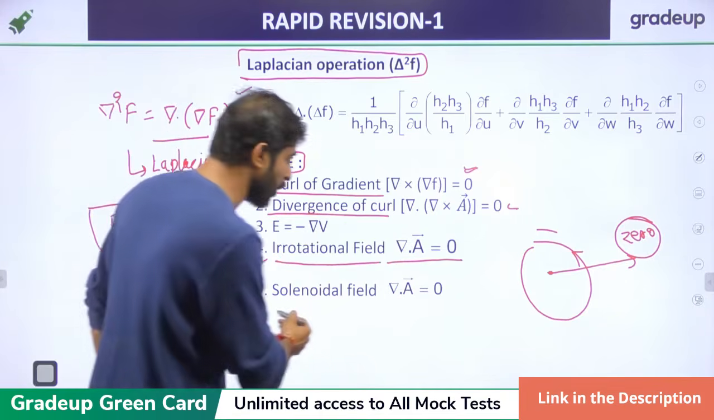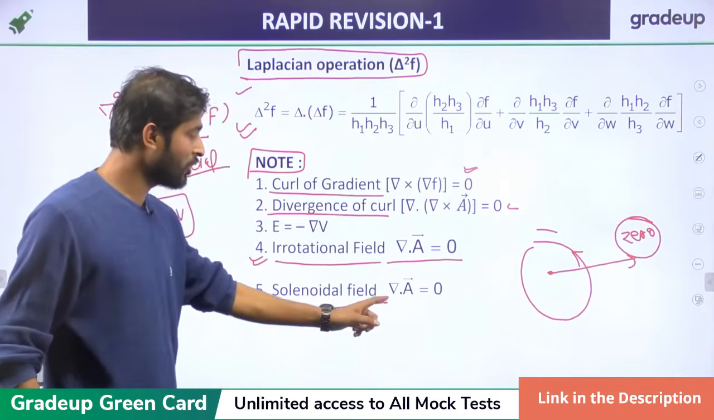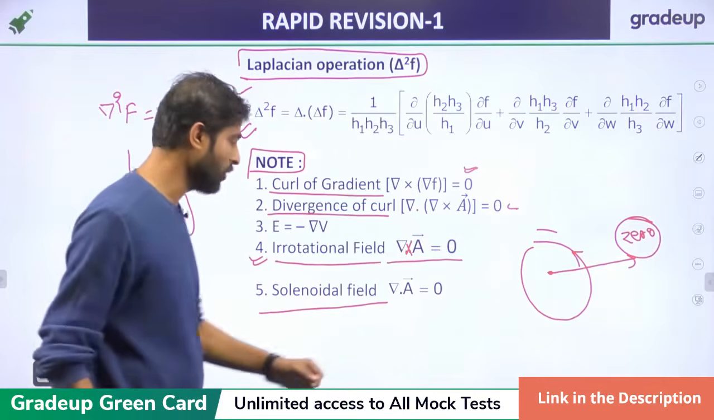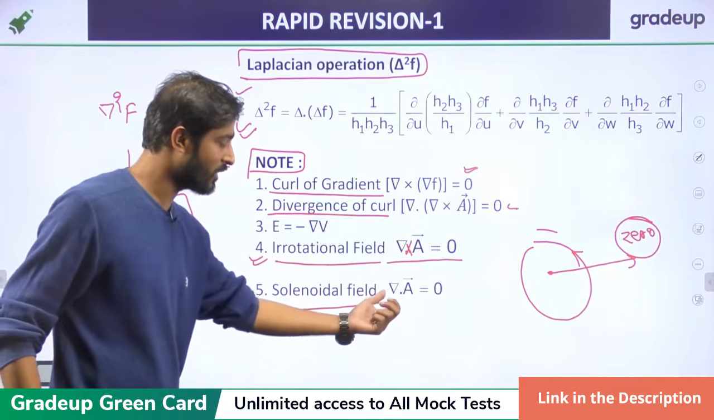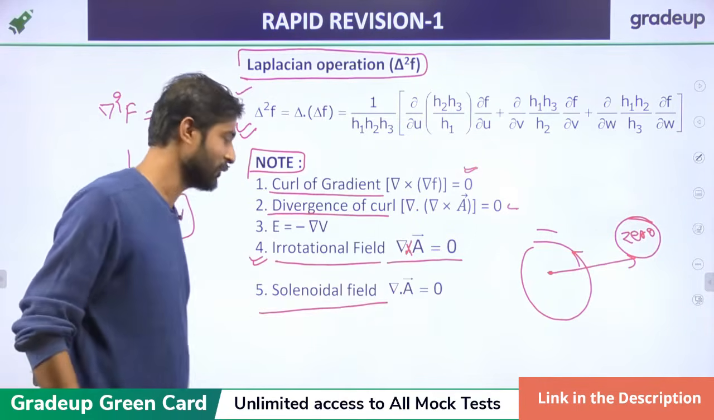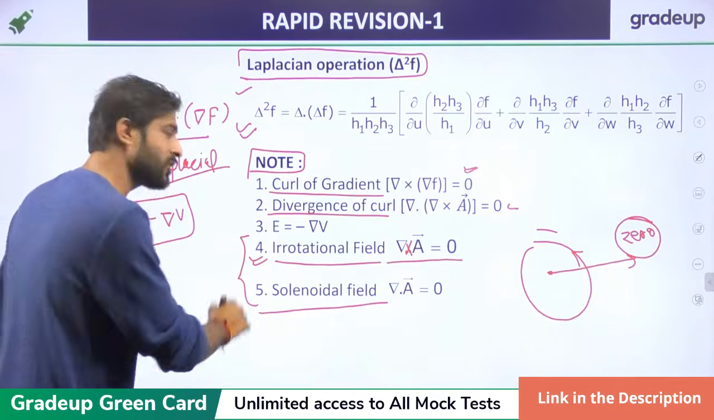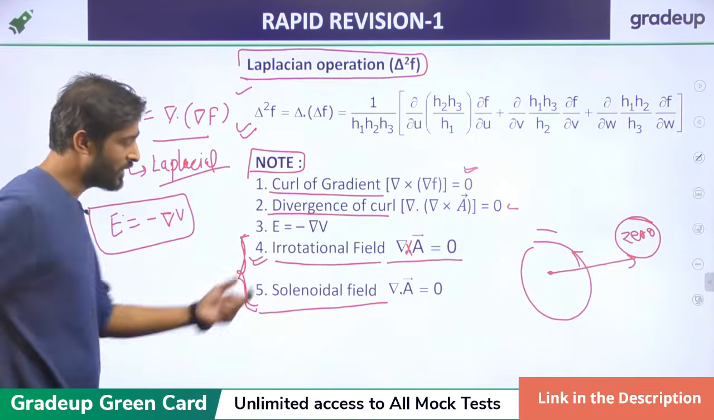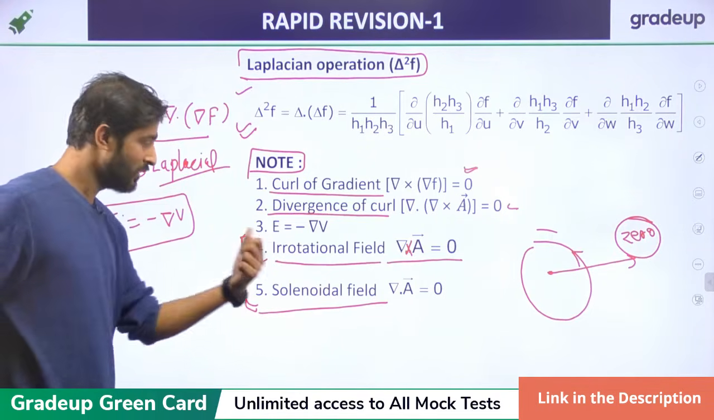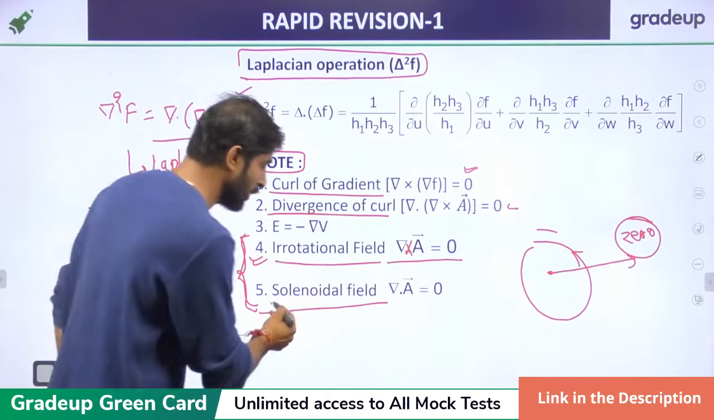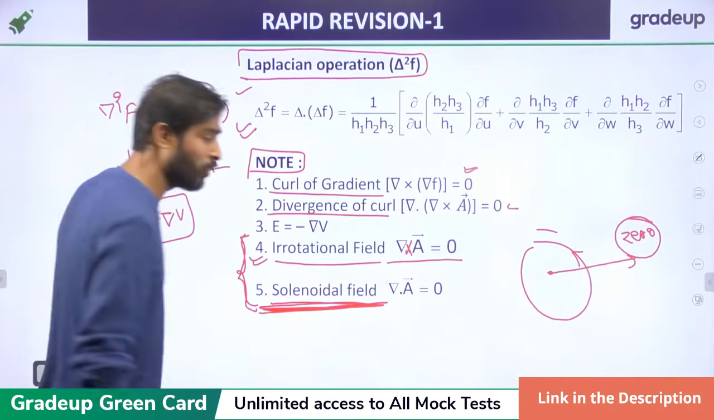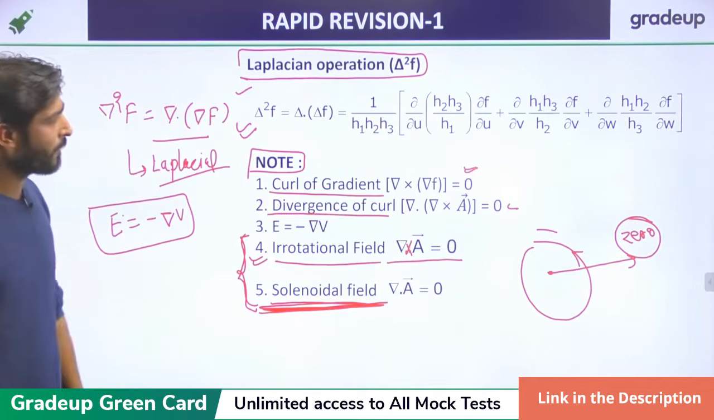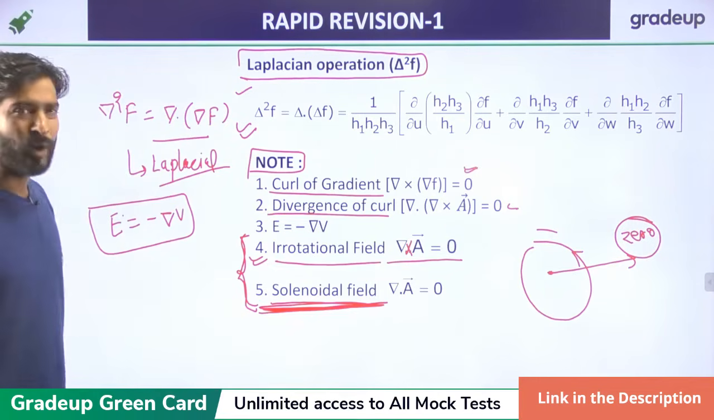And if the field is irrotational, then this will become 0. And if the field is solenoidal in nature, then del dot A is basically 0. A few questions will be asked in the GATE examination regarding these two topics, the irrotational field and the solenoidal field. We'll solve one question related to the solenoidal field in this class also, right? Now, just write down or make a note of this.